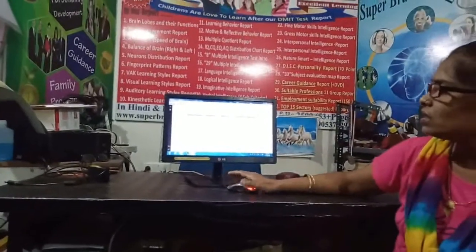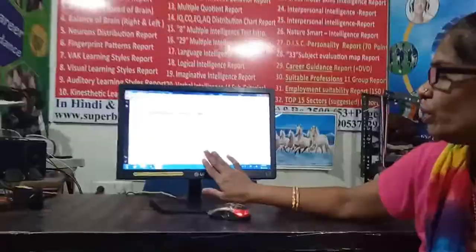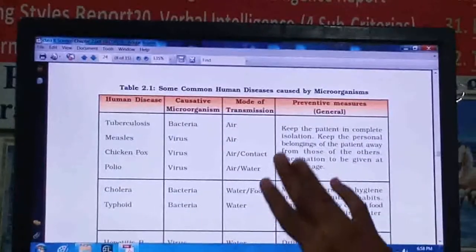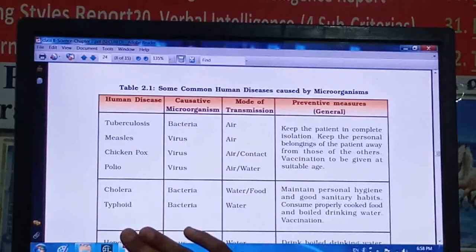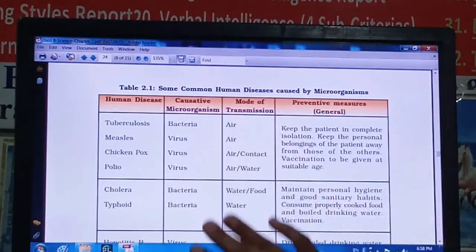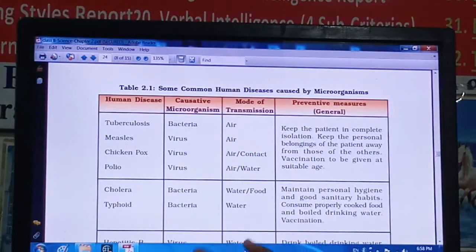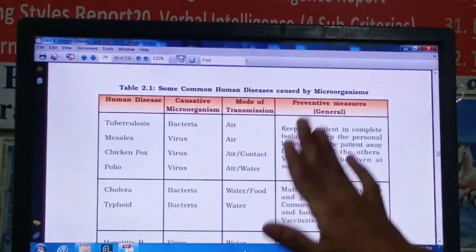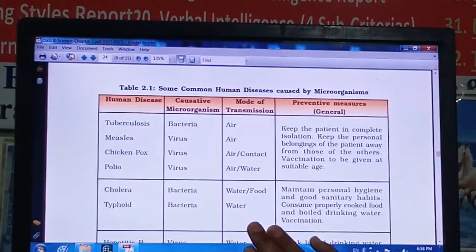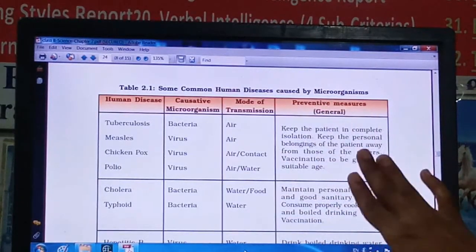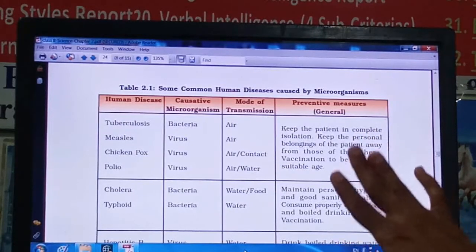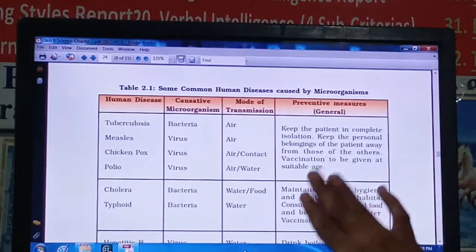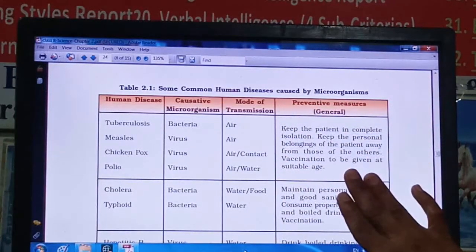See here, this is a table where some of the common human diseases caused by microorganisms are given. These are the names of the diseases. This is the causal organism which causes each disease. Then, how this microorganism gets transmitted from a healthy person to the infected person, right? And what preventive measures you can take to control this disease or the spread of this disease? These are the general preventive measures given over there.